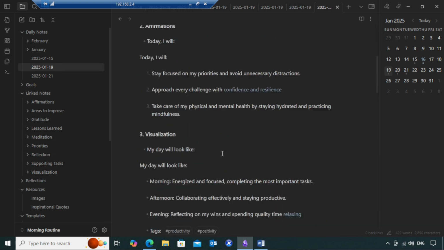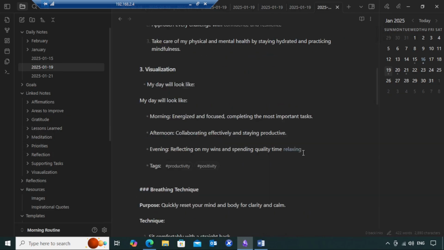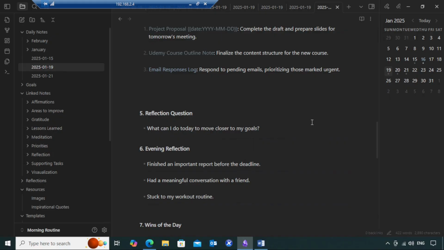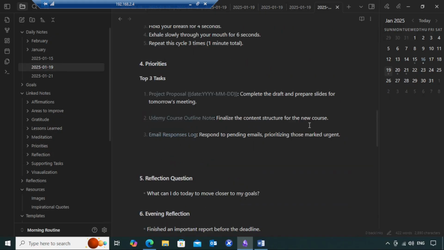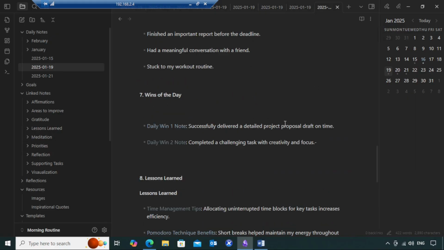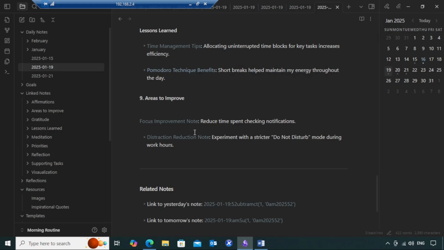So every day when you open a new template, in the morning you talk about gratitude, affirmations, visualization, you do some breathing technique and you set the priorities and you leave and you come back in the evening. You come back in the evening and you can reflect. You can work on reflection questions, you can work on evening reflection and you can work on wins of that particular day and you can also type what are the lessons that you have learned and you can also type areas to improve. So this is a very simple but very powerful template that you can follow every day.